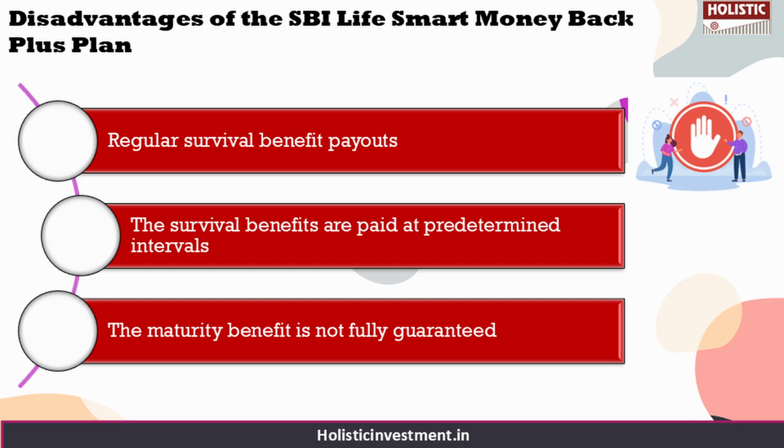High sum assured policies are eligible for premium discounts which remain applicable throughout the premium payment term. And there are disadvantages as well, like regular survival benefit payouts may be used for discretionary spending rather than being invested towards long-term financial goals. Your survival benefits are paid at predetermined intervals and cannot be deferred to a later date based on the policyholder's preference. The maturity benefit is not fully guaranteed as the bonus component depends on the insurer's annual bonus declarations and may vary over time.